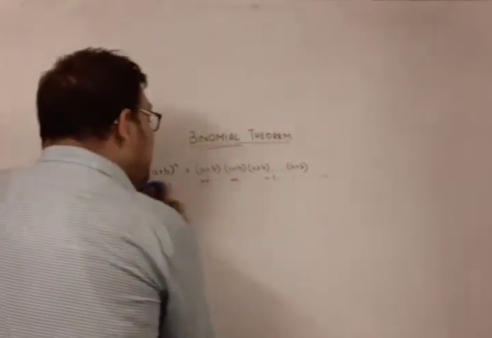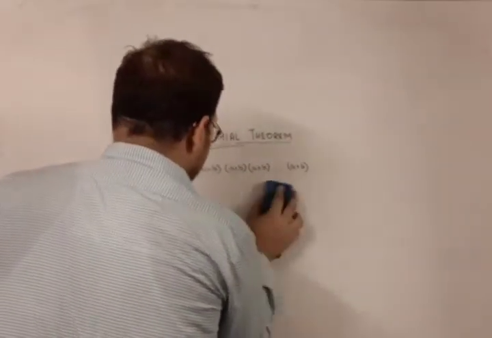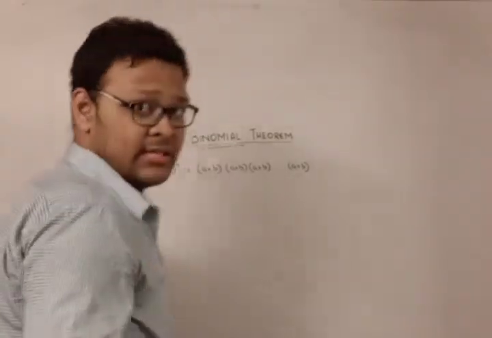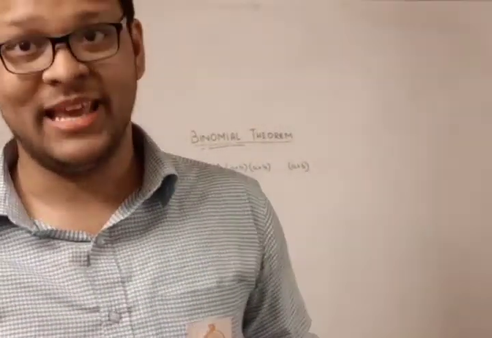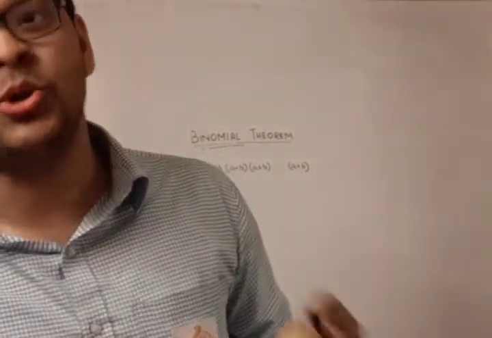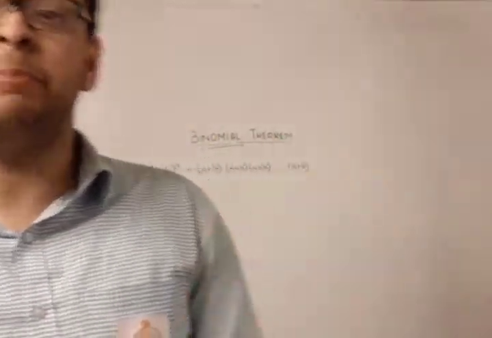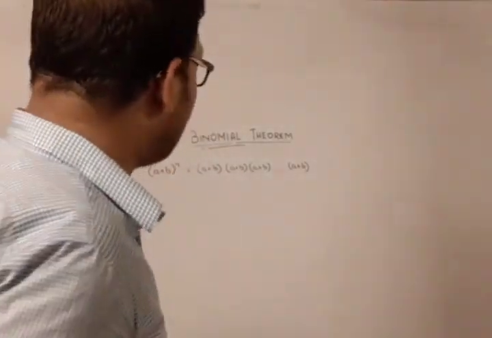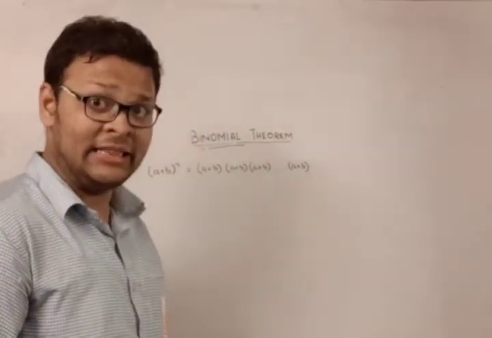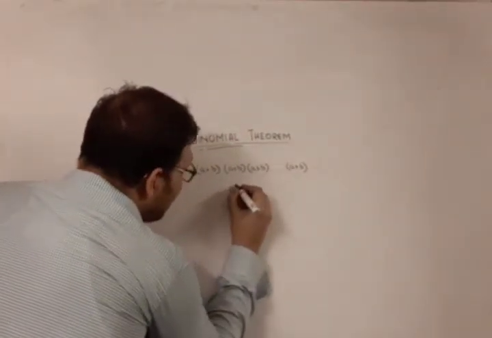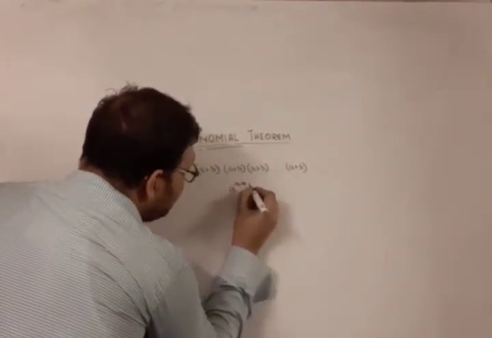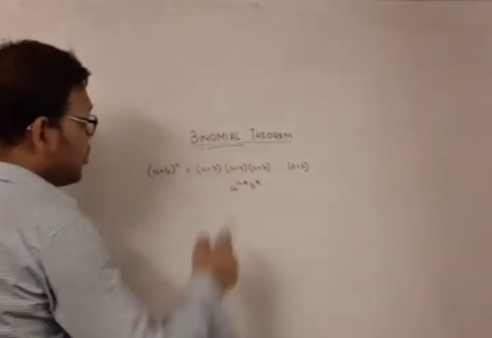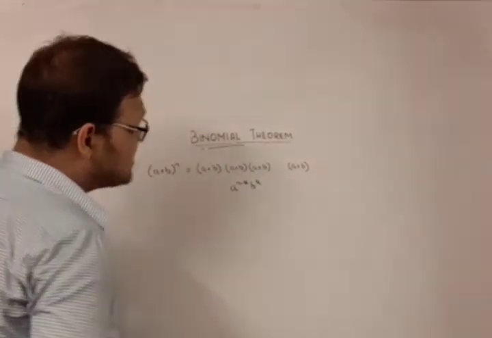What do we observe in the binomial theorem is that there are powers. So what does the power mean? Power means a multiple occurrence. A squared is a into a, so it's occurring 2 times. So multiple occurrence is the power. So tell me, if I want to get the coefficient of a to the power n minus k into b to the power k, I just want to get the coefficient of this term.